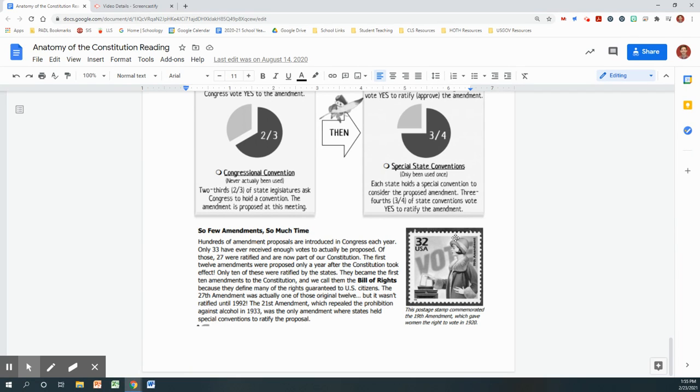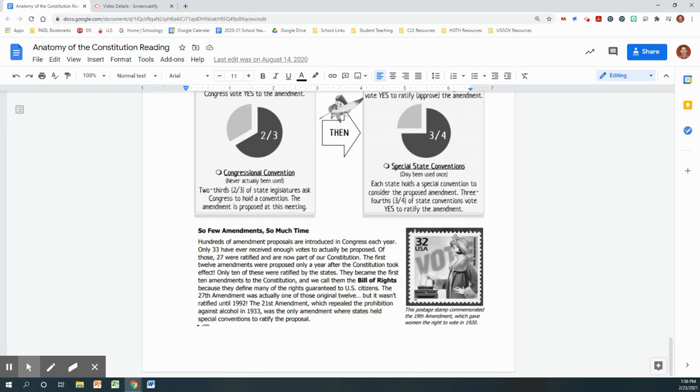The first 12 amendments were proposed only a year after the Constitution took effect. Only 10 of those were ratified by the states. They became the first 10 amendments to the Constitution, and we call them the Bill of Rights because they define many of the rights guaranteed to U.S. citizens. The 27th Amendment was actually one of those original 12, but it wasn't ratified until 1992.